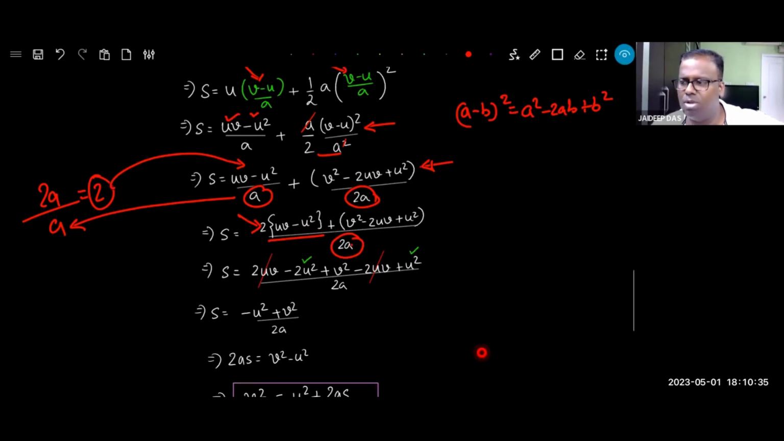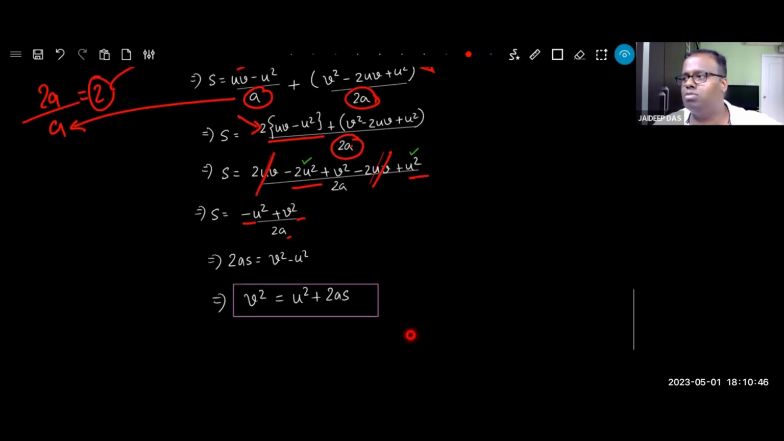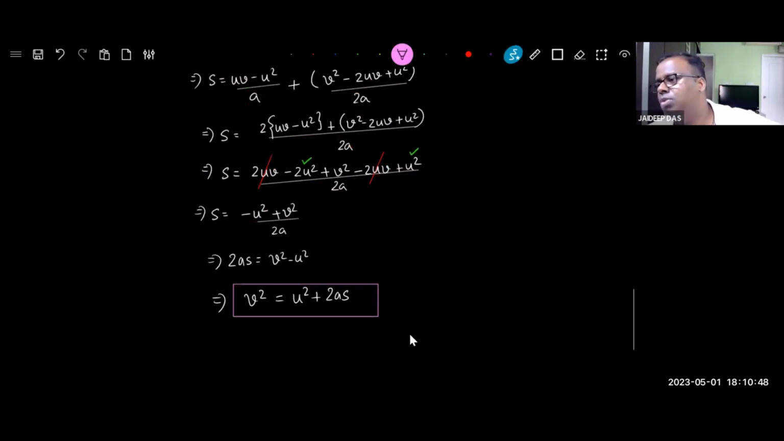You try to do this yourself once after tuition today. It will be very easy. Then 2uv and 2uv cancel. 2u square and u square gives you u square plus v square, over 2a. Rearrange everything. It comes v square equal to u square plus 2as.